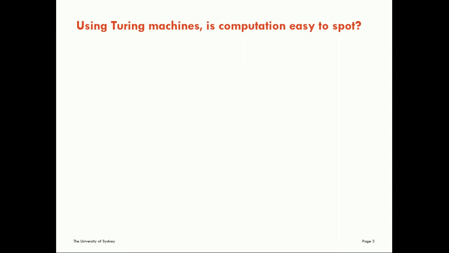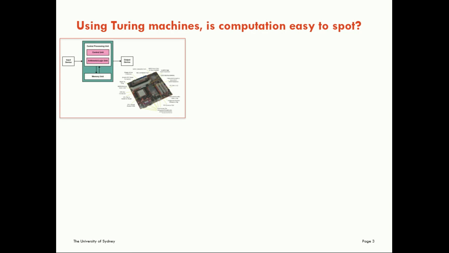So considering computation in complex systems or information processing, if we consider computation specifically from a computer science perspective, the primary theoretical tool used by computer scientists are Turing machines. We understand very well how to use Turing machines to study algorithms and to study what's possible and what is not possible in computation. But when it comes to complex systems, the question is, can we use Turing machines to make computation in these natural systems easy to spot or analyze? I'm not really sure that's the case.